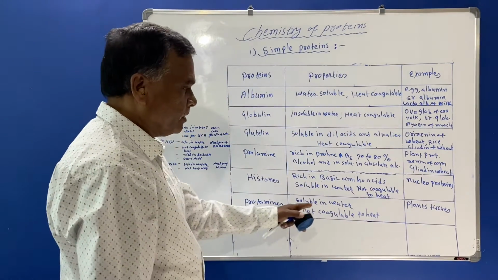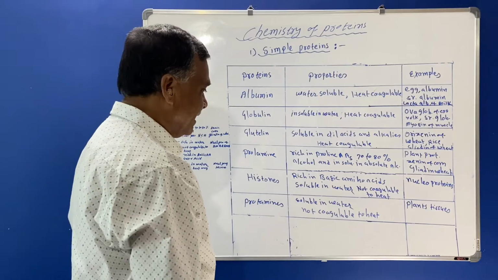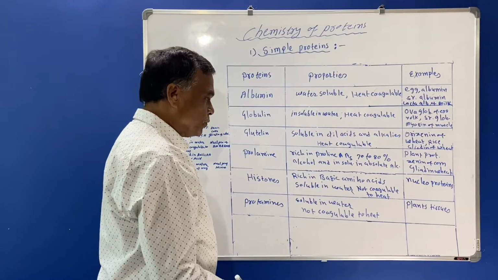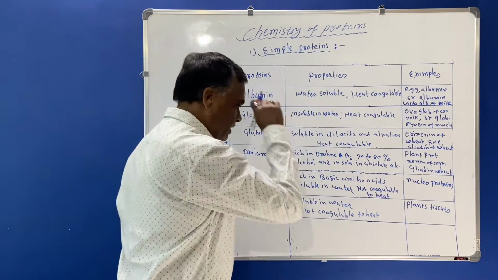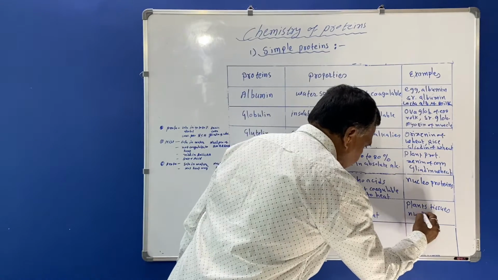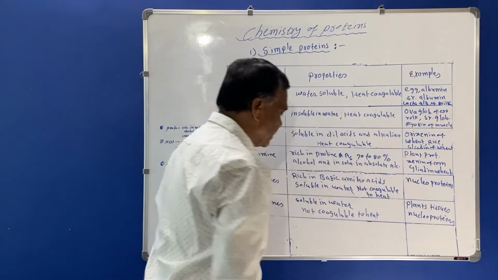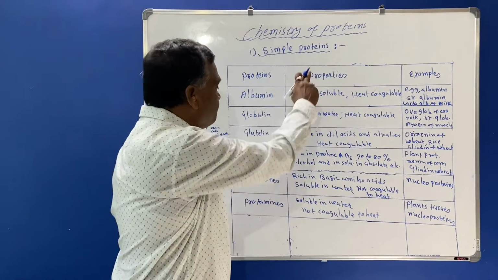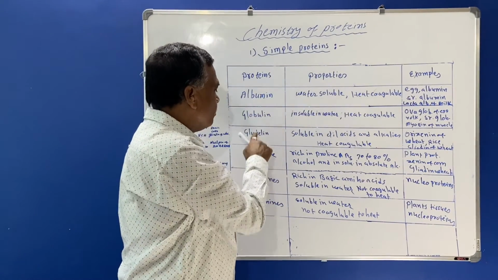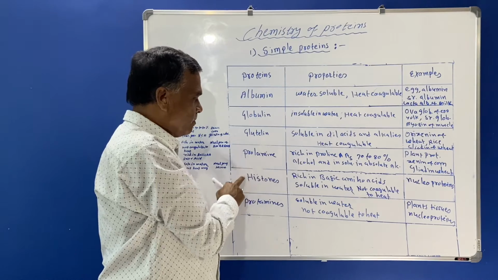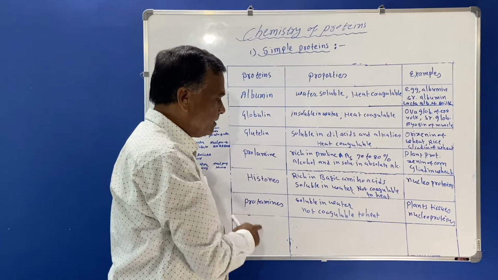Proteins which belong to the tissues, nucleoproteins, these are known as nucleoproteins. So here, friends, you must know that these are the simple proteins: albumin, globulin, glutenin, prolamine, histones and protamines.